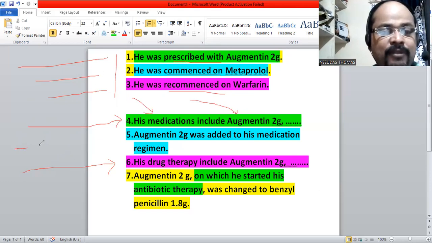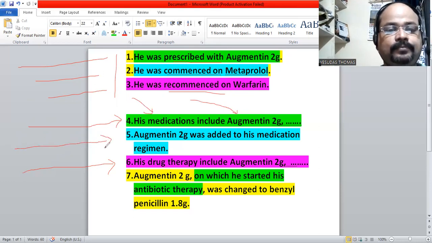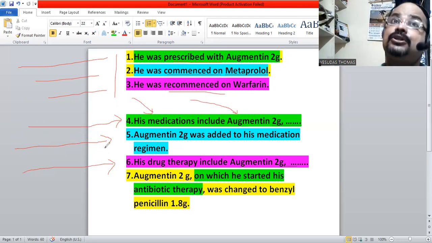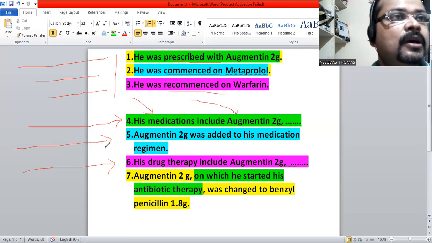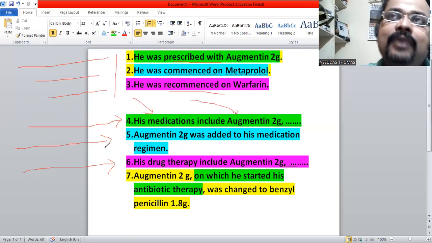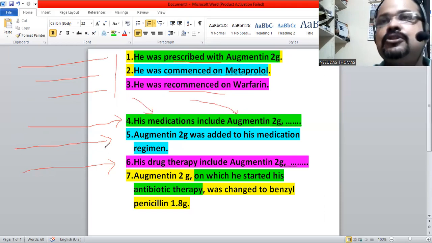Now let's go ahead with the fifth sentence. Augmentin 2 gram was added to his medication regimen. If a medication is added to the medication, there should be an existing medication regimen. So the doctor must have prescribed the client with a medication regimen which has to be going on.